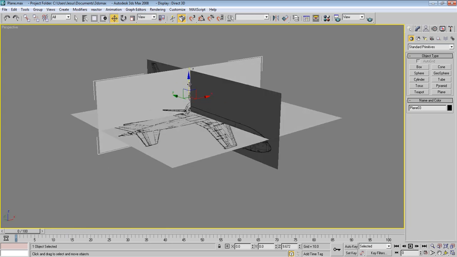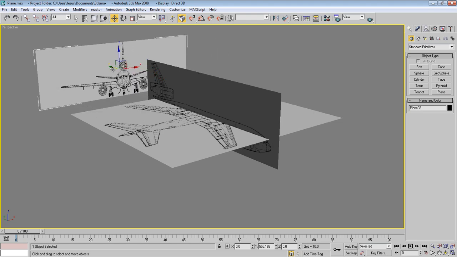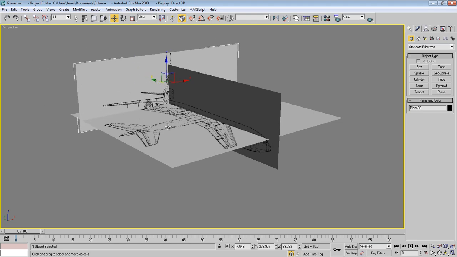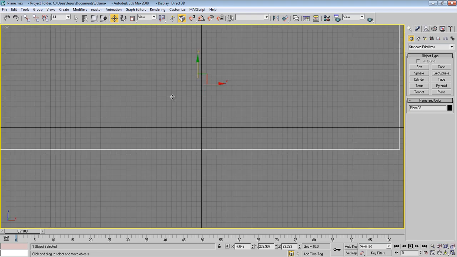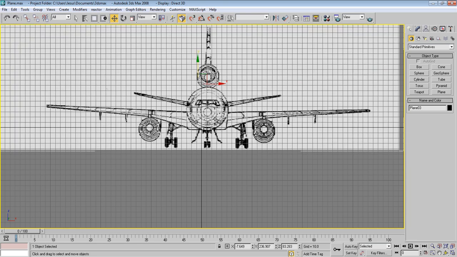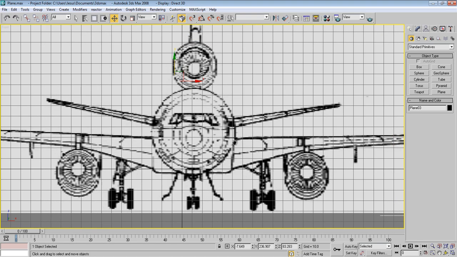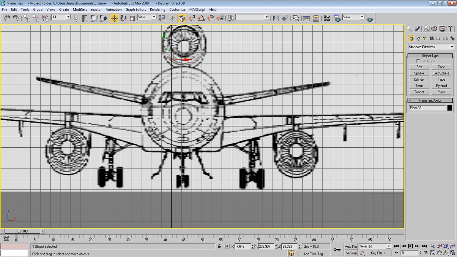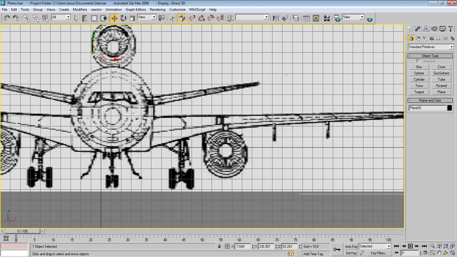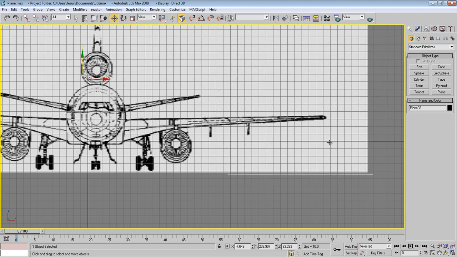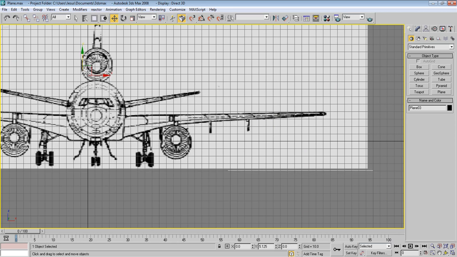Anyway, okay, so here we have our full plans. Now the hard part is you need to align everything here together. So first go to the front view and press F3, see through, and I was going to press the G to hide these grids, but actually I need them, and you see this circle here, I need to align the bottom of this circle with this bold line here. So just here it is, and make sure it's exactly right here.